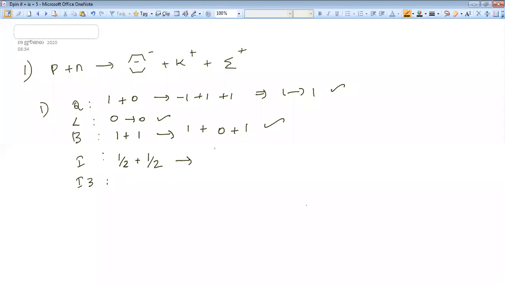This is also a two-member family, so 1 by 2. Sigma plus is a three-member family. If it is a three-member family, it will be 1. So let's check. 1 is not equal to 2. Isospin is not conserved.